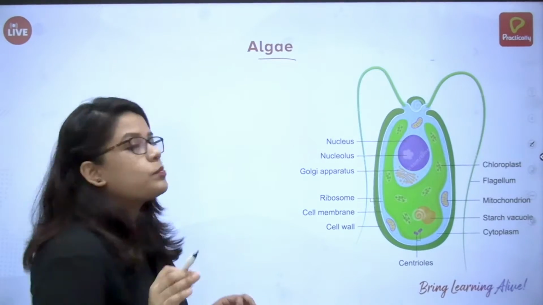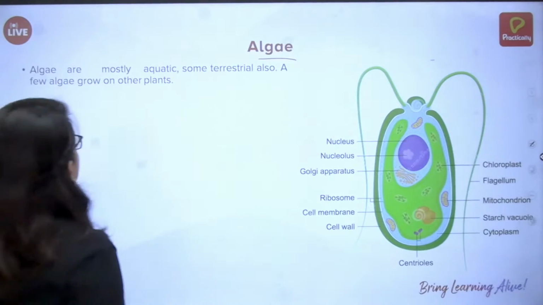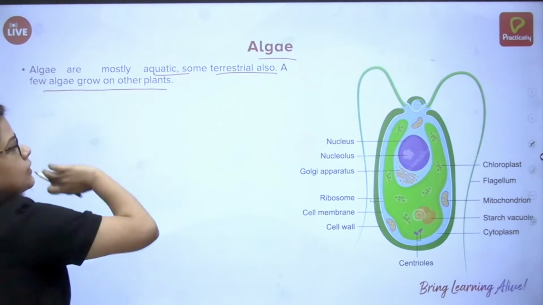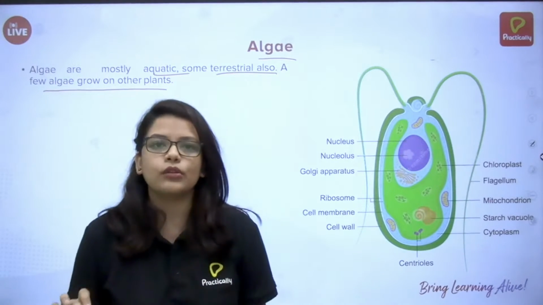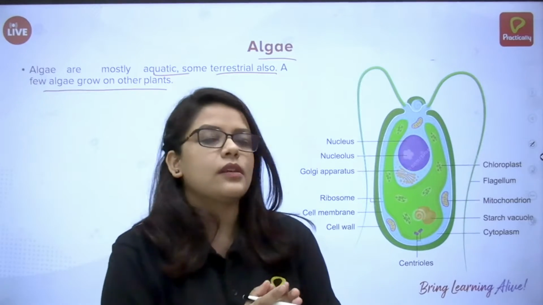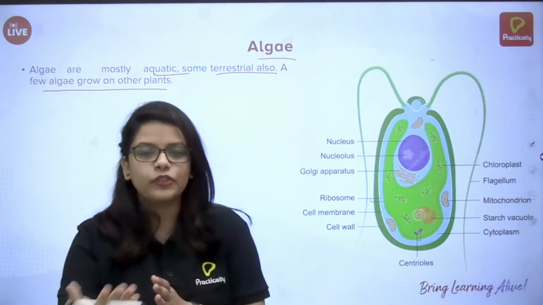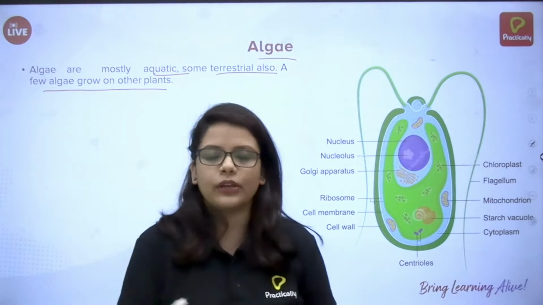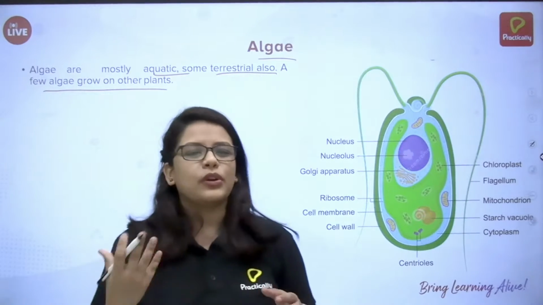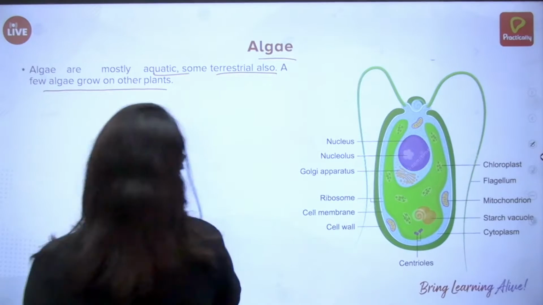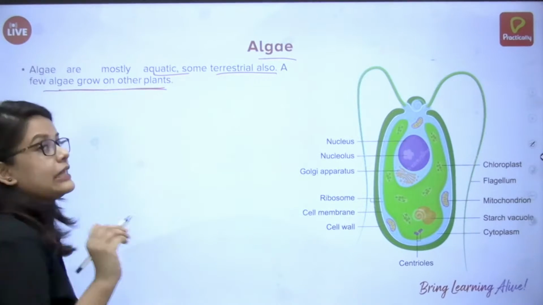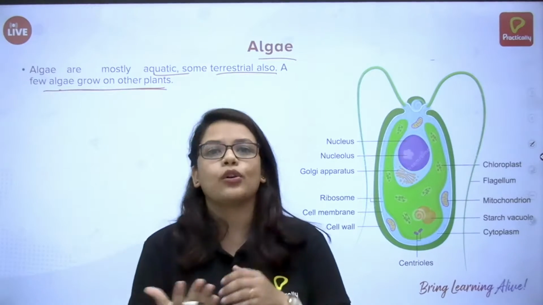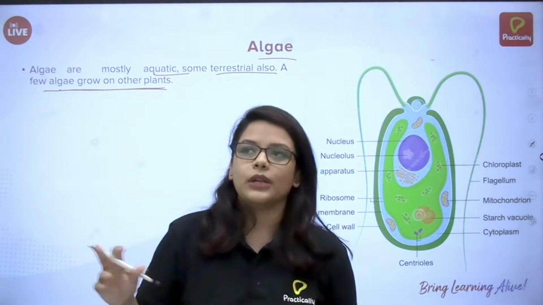Algae are the most primitive kind of plant, and they are mostly aquatic, some terrestrial also. Few algae grow on other plants. Mostly you will find algae in lakes, ponds, and a few rivers, small areas of water, though they can be even bigger. Algae is mostly marine, but there are some algae which grow on other plants. These are known as lichens. They have a symbiotic relationship, so that's why they are known as lichens.